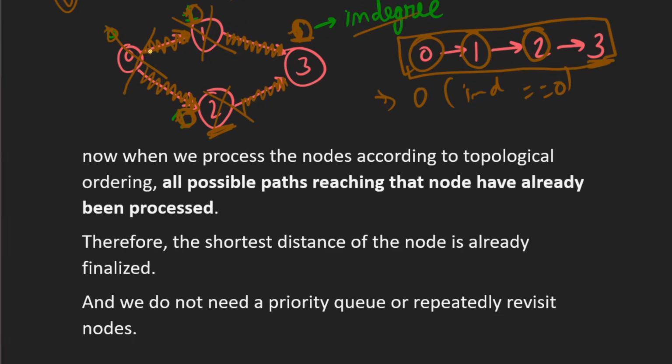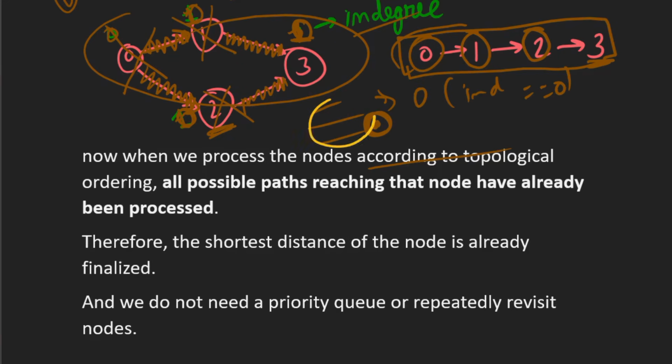Now when we process the nodes according to the topological ordering, that means all the possible paths reaching that particular node have already been processed, so the distance that we get for the node will be the shortest distance.